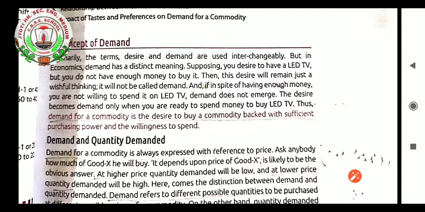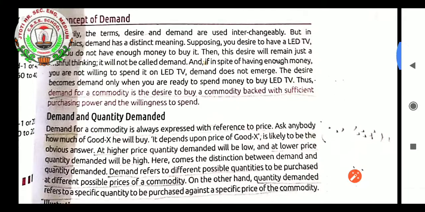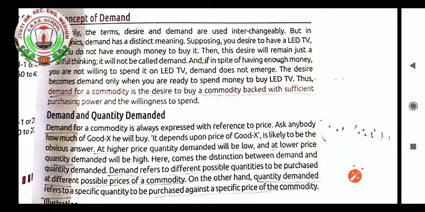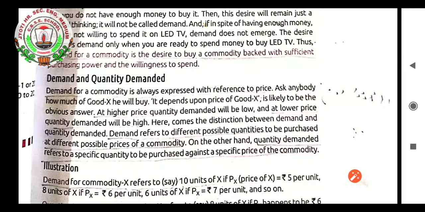Thus, demand for a commodity is the desire to buy a commodity backed with sufficient purchasing power and the willingness to spend. Now the topic comes: demand and quantity demanded. See here, students, there are two concepts, not one: demand and quantity demanded. When we are talking in simple terms of demand, we are not calculating how much we are demanding. We are just saying demand. We want a TV. How many TVs we want, we have not said. We want coffee, but how many cups of coffee will fulfill our desire, we have not explained. So it is a demand.